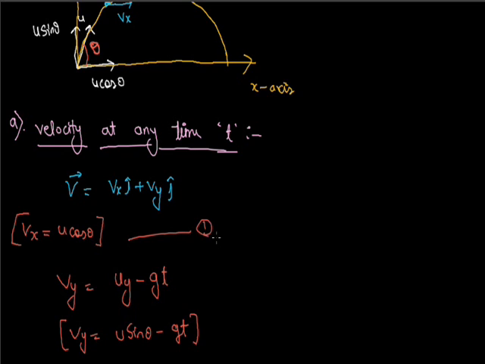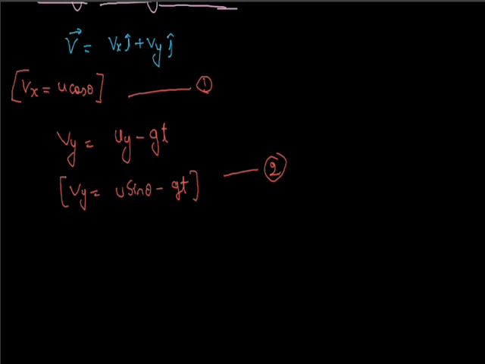This is equation first and this is equation second. Now put both these equations in: velocity v equals u cos theta i cap plus (u sin theta minus gt) j cap. This is the velocity at any time t.